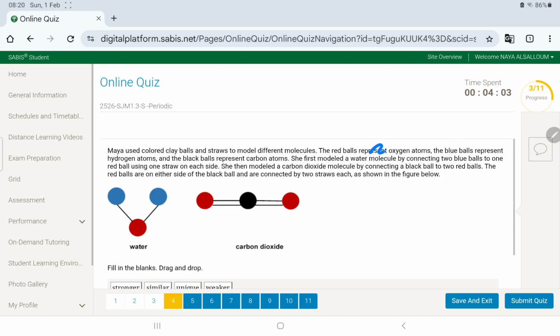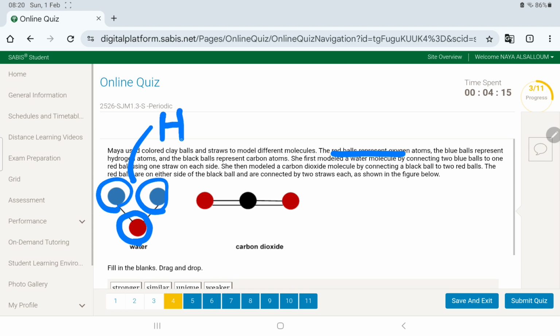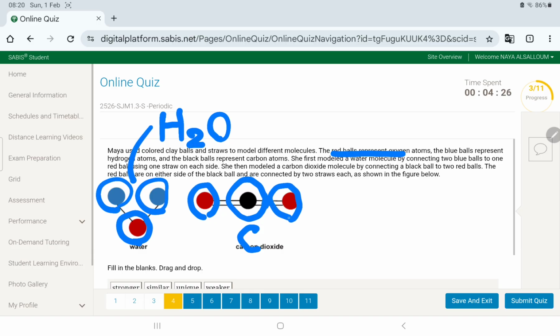We said here the red balls represent oxygen and the blue balls represent hydrogen, because water here is H2O. Next, the black represents carbon, and those two represent oxygen. Two oxygen, that's why it's called CO2. 2 oxygen, 1 carbon.